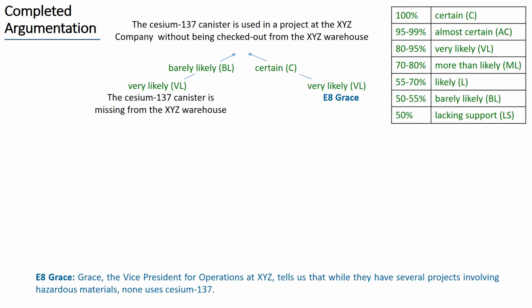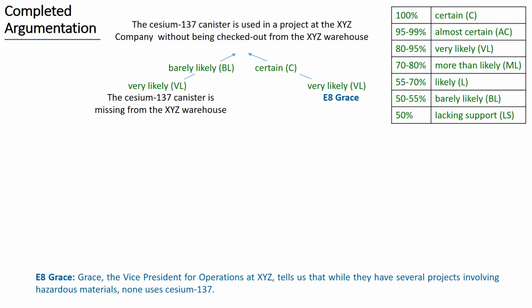On the other hand, we have evidence from Grace, the vice president for operations at XYZ, who tells us that while they have several projects involving hazardous materials, none uses cesium-137. This is disfavoring evidence for the top hypothesis.